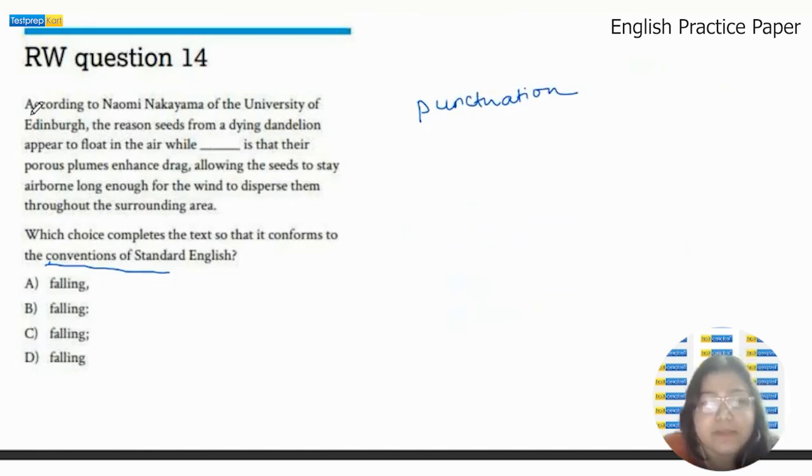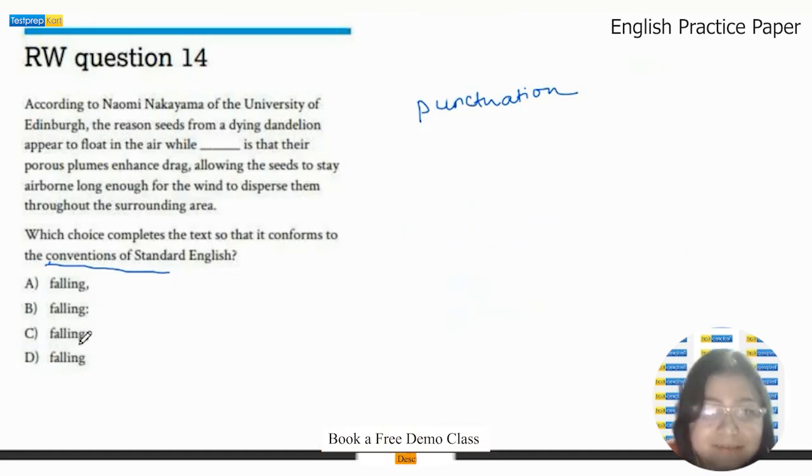Okay. So on the digital SAT, all the grammar questions will look the same. Like the questions will look the same, not the options. It will all read which choice completes the text so that it conforms to the conventions of standard English. So whenever you see conventions, be sure to know that it is a grammar question. Okay, then you can read the options to figure out what type of question it is, whether it's a punctuation, a tense, pronoun antecedent, etc.